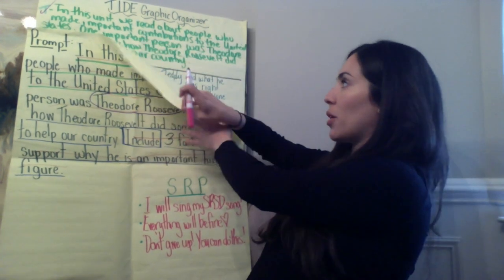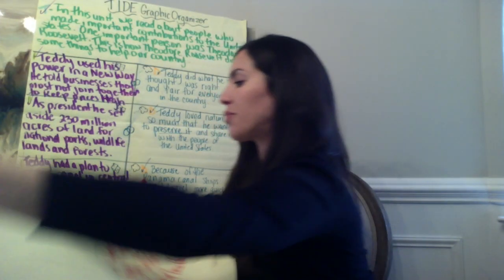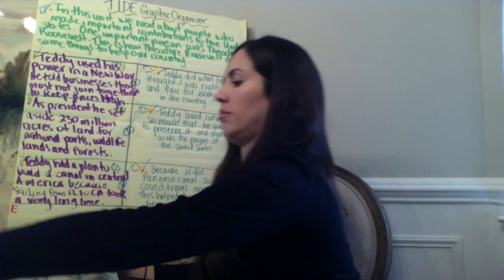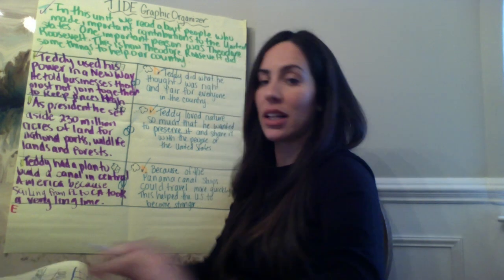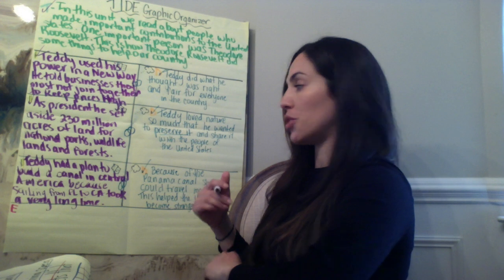I'm going to take the parts of this prompt that I'm using, and I'm going to write exactly what I said. So I'm going to say, in this unit, we read about people who made important contributions to the United States.